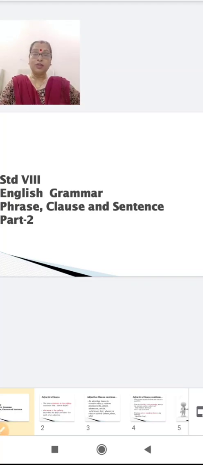In English grammar, today we are continuing with our topic phrase, clause, and sentence. Today we'll start with part 2. Shall we start?